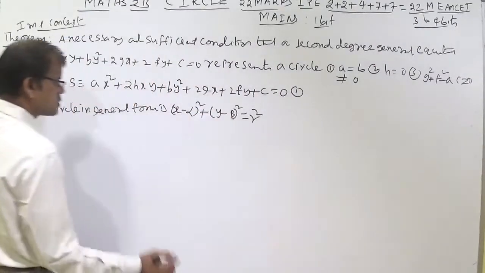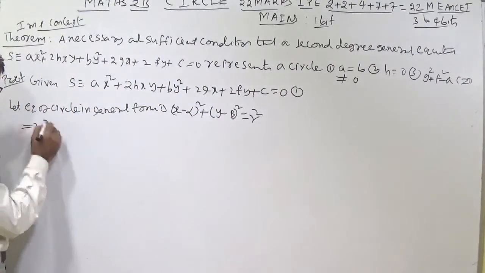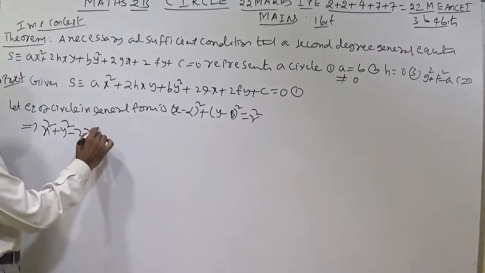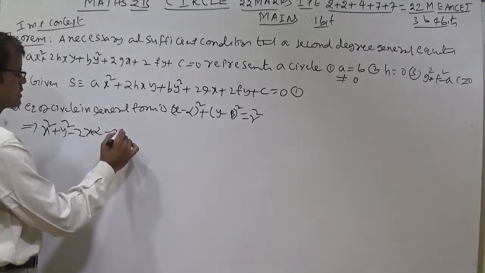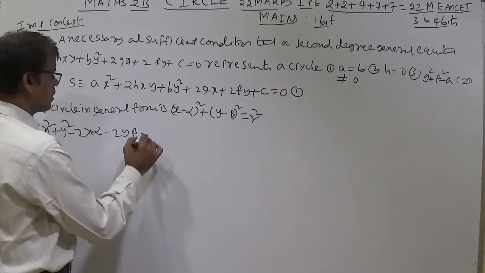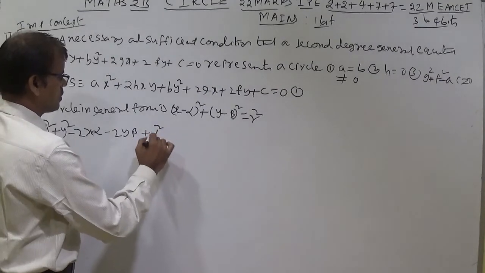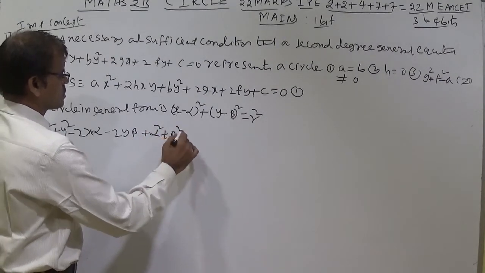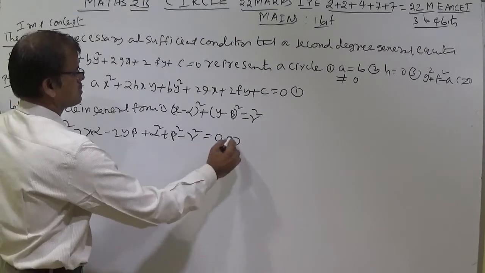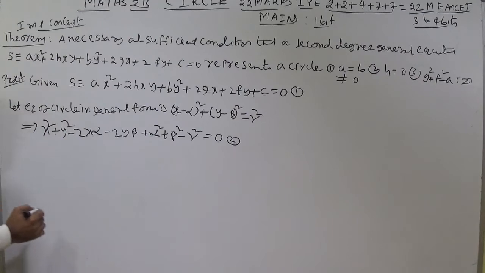Now expand this one using the a plus b whole square formula. So you can write x square plus y square minus 2x alpha minus 2y beta plus alpha square plus beta square minus r square is equal to 0. Call this the second equation.